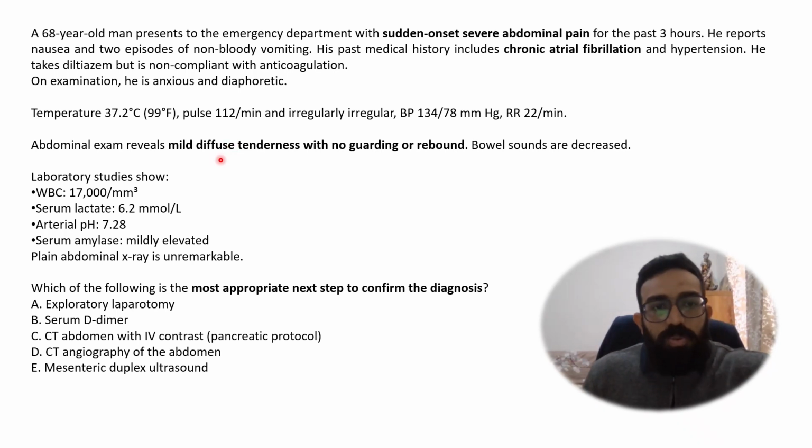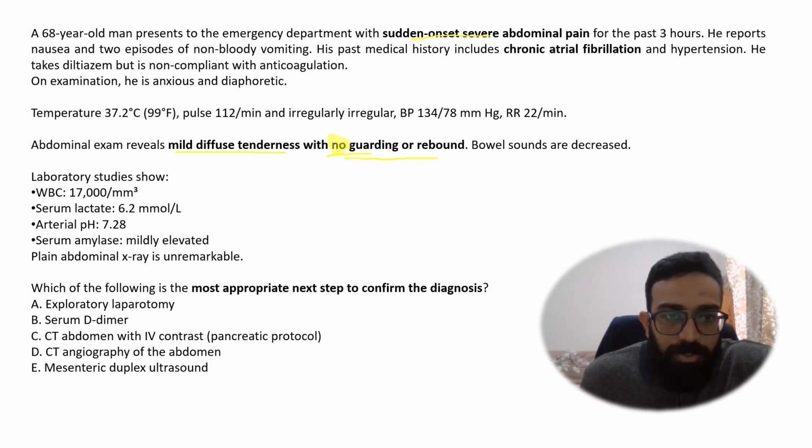Now when they give you this kind of history and then they tell you that there is a mild diffuse tenderness, no guarding, no rebound. When the examiner is telling you that there is no guarding and no rebound, basically what he is trying to tell you is that there is no peritonitis yet, there is no perforation yet, okay? There is only mild diffuse tenderness. Patient is in severe pain, but examination findings are not that significant.